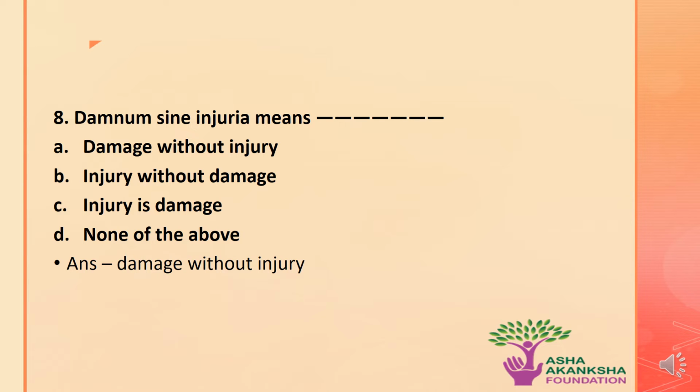The next question is, damnum sine injuria means which of the following? Options are A. Damage without injury, B. Injury without damage, C. Injury is damage, or D. None of the above. The correct answer to this question is option A, that means damage without injury is the correct meaning of damnum sine injuria.